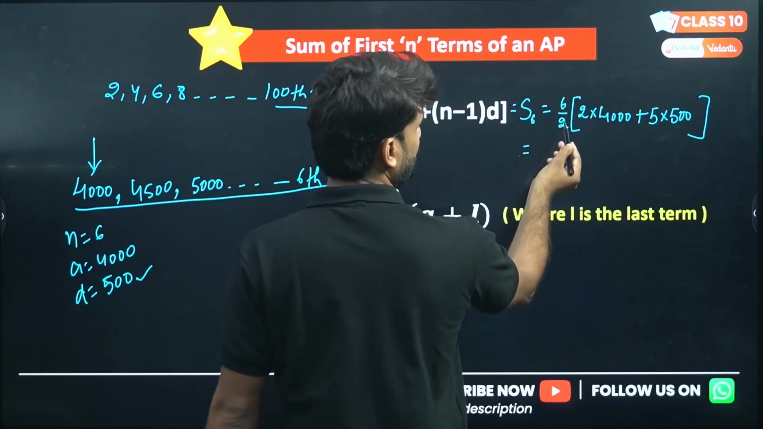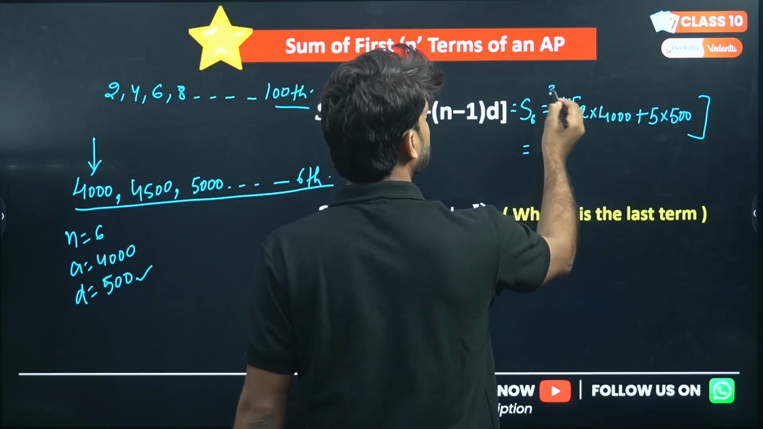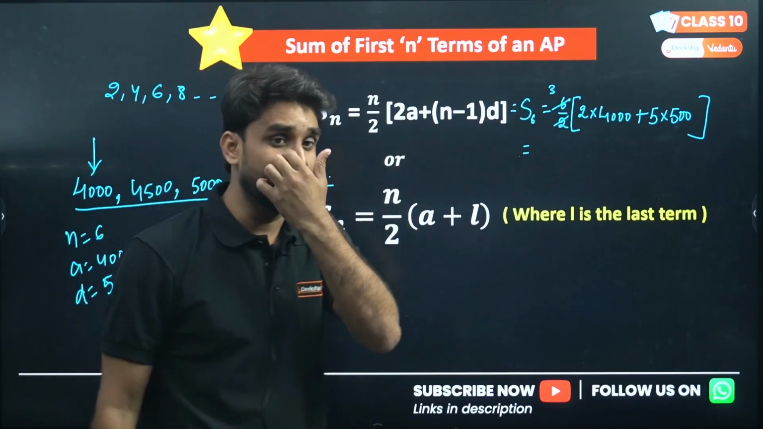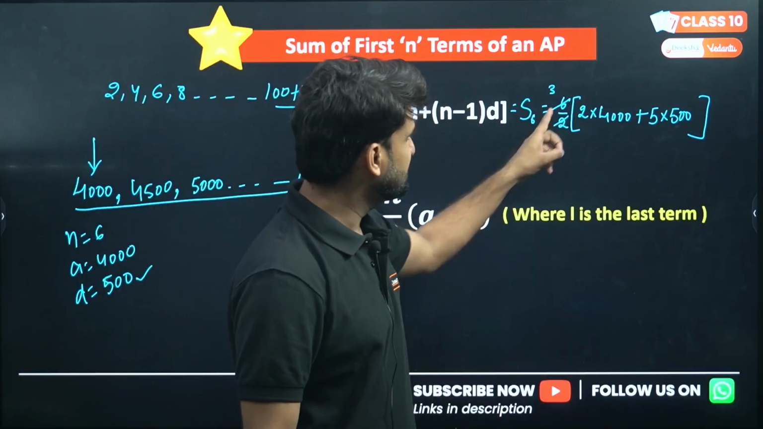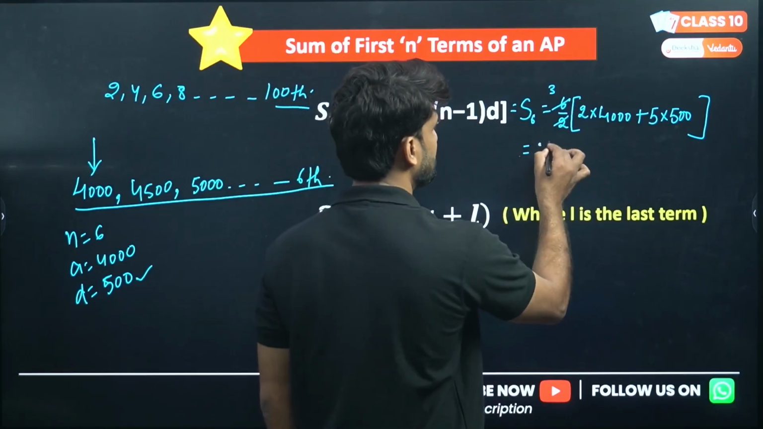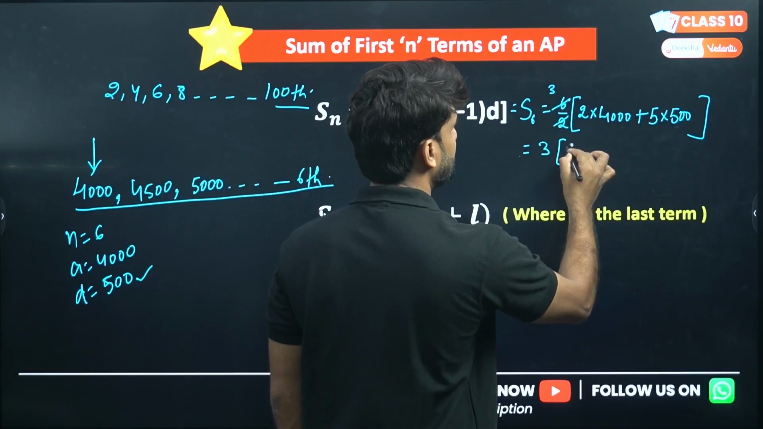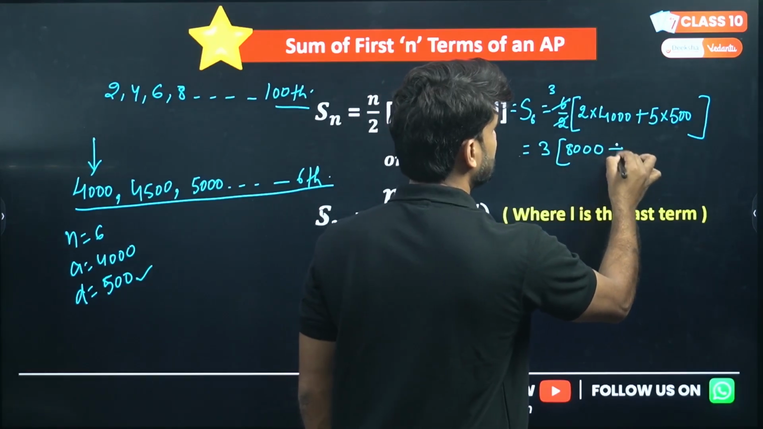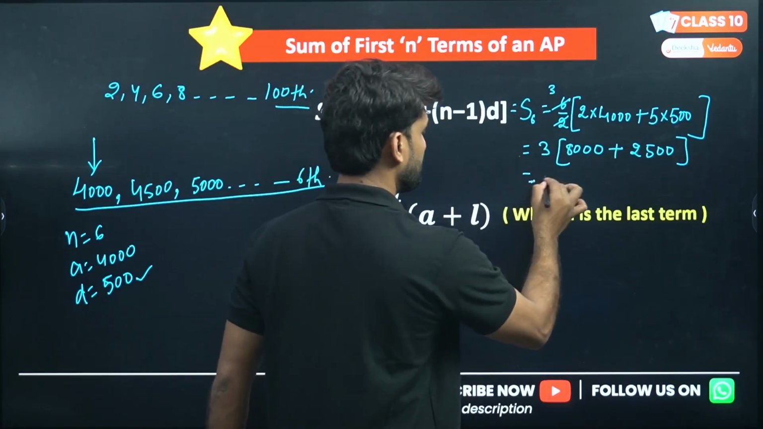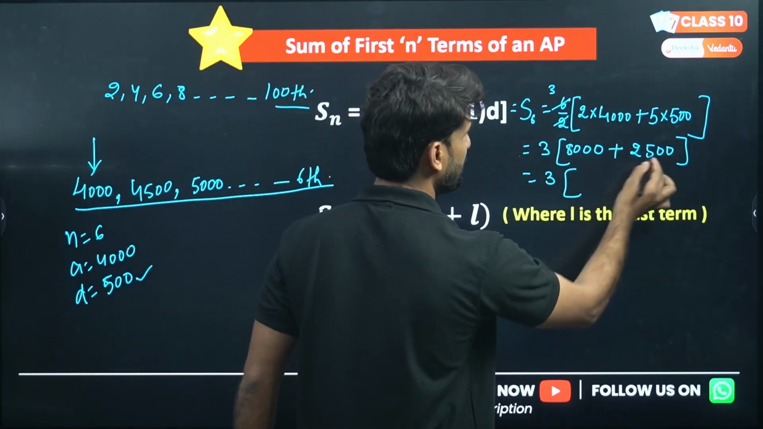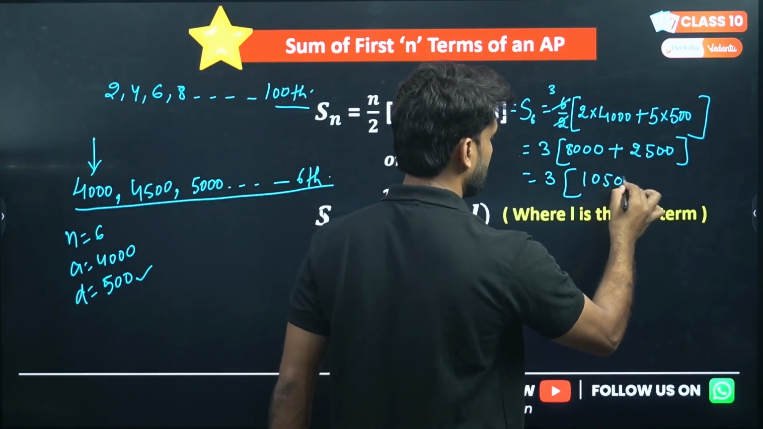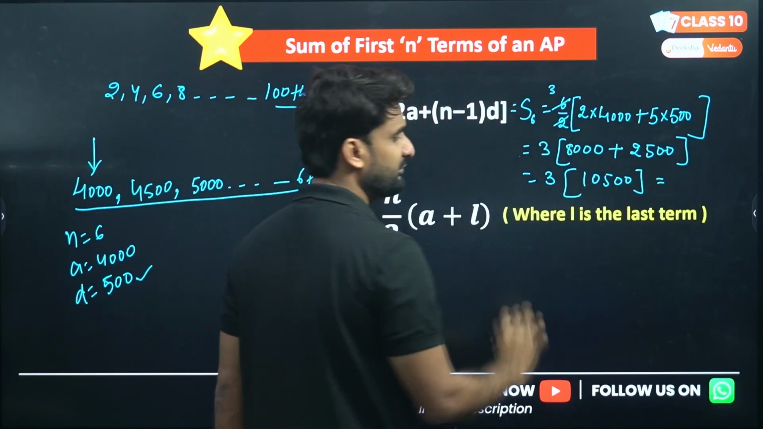So if 2 is cancelling a number, we can cancel. Sometimes 2 will not cancel the numerator, so don't worry about that. If it cancels the numerator numbers, that is very okay. You can directly cancel. So this is 3 here. 4,000 into 2 will be 8,000, plus 5 into 500, 2,500. So 8,000 and 2,500 will be 10,500. Now multiply with this 3 here.